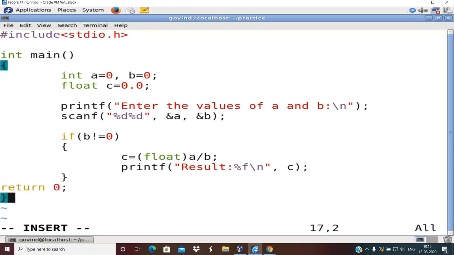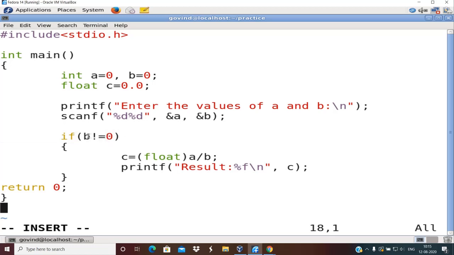This program will print the result if and only if b is actually not equal to 0. So this is the syntax of if, and I'll repeat. You need to use the keyword called if. After that you write a pair of parentheses.